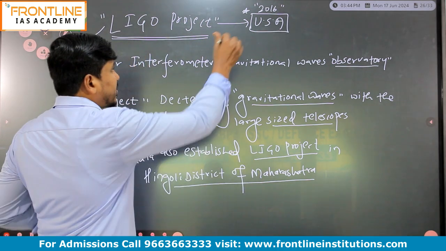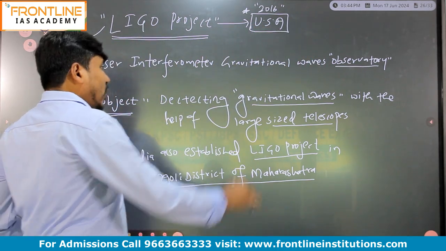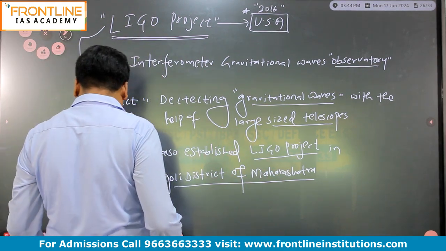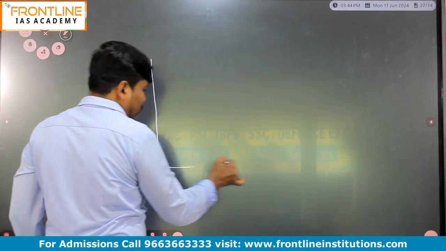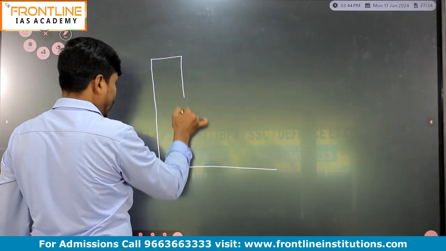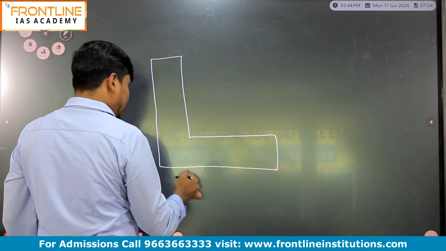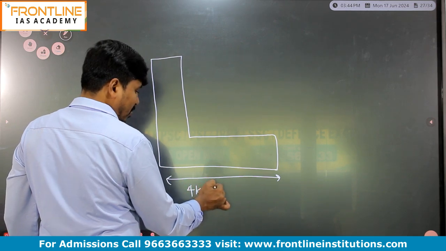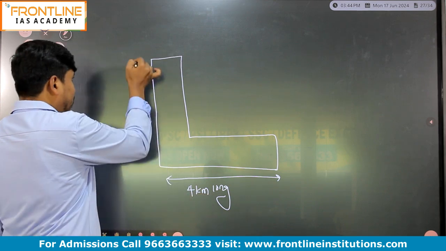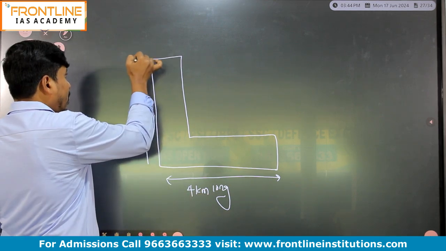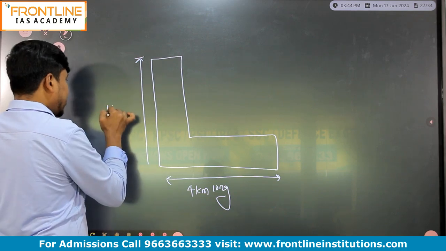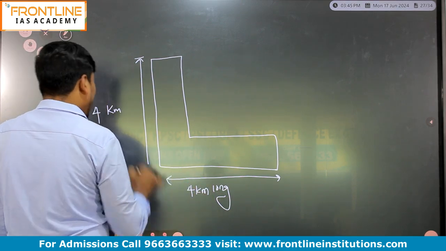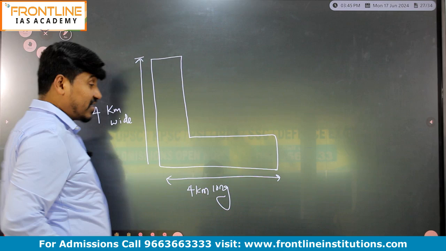To detect the gravitational waves, we have the observatory. And an observatory means it's a center which has a telescope, and here the telescope will be very large. Listen, the telescope will be almost 4 kilometer long and 4 kilometer wide. So 4 kilometer long and 4 kilometer wide, that much large a telescope will be there.